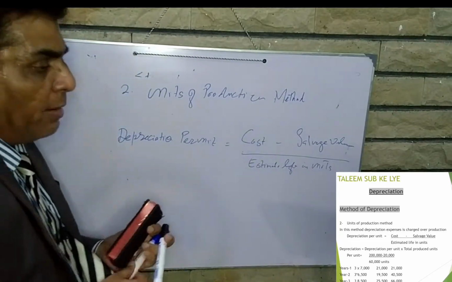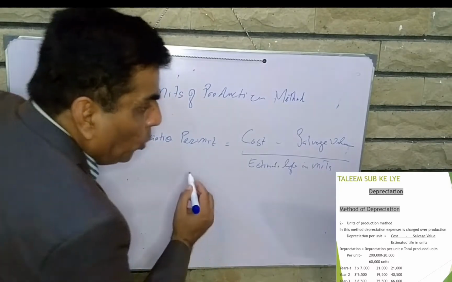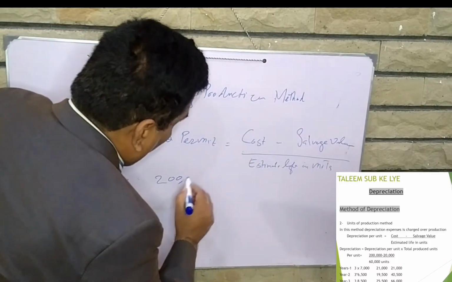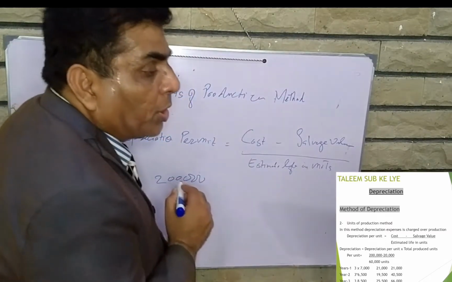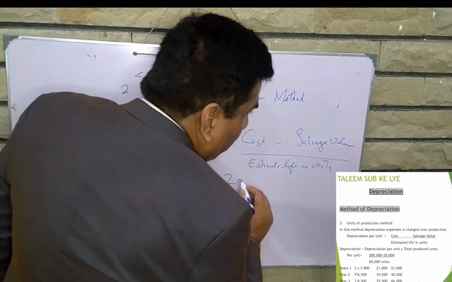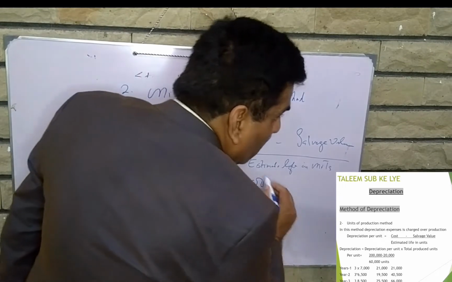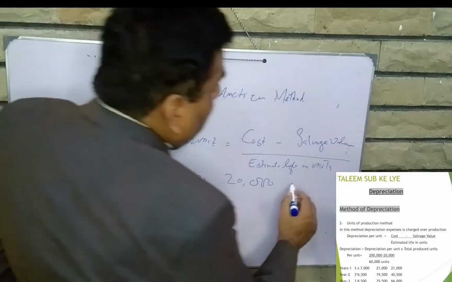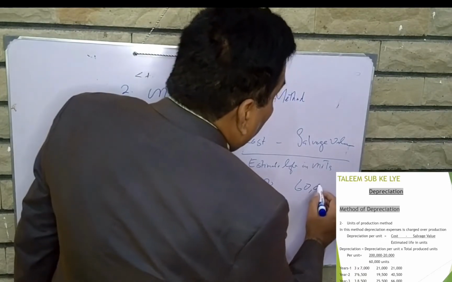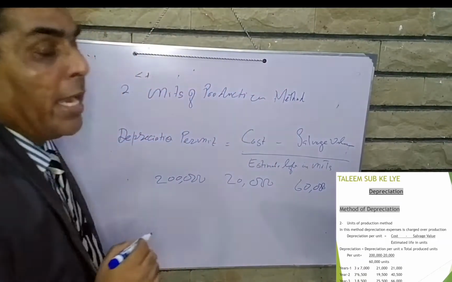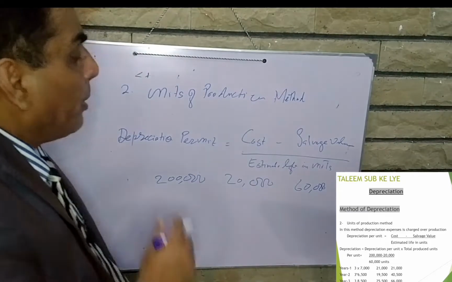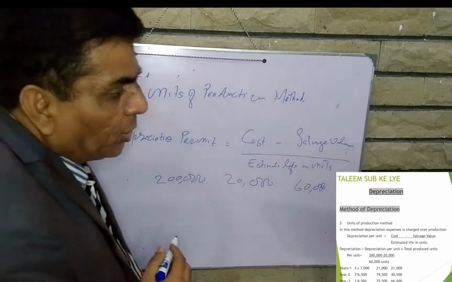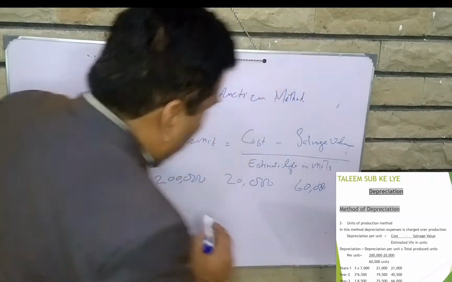Suppose we have a machine whose cost is 200,000, which salvage value is 20,000, and the production life of this machinery is 60,000 units. After that, this machine cannot produce any further units. That is the estimated life in units, 60,000. So what will be the depreciation of the first year?